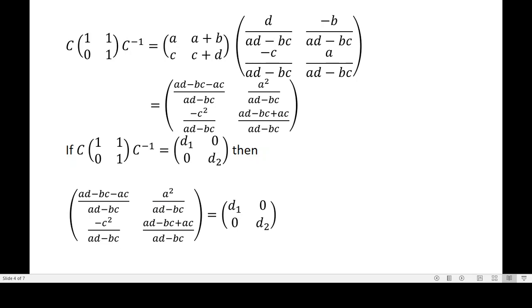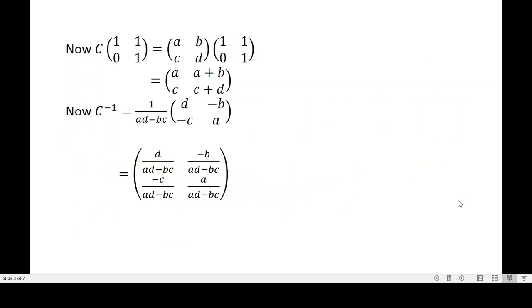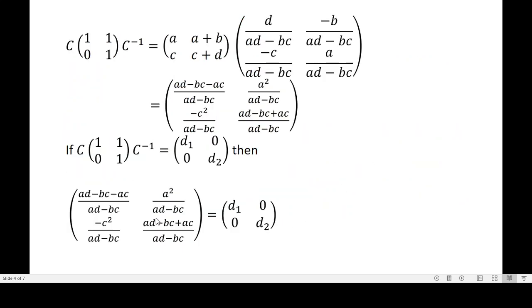But that is a contradiction. Why is it a contradiction? Because AD minus BC is not equal to 0. Suppose A equal to 0, C is equal to 0, then AD minus BC is equal to 0, which means that the matrix C is singular. Therefore AD minus BC is not equal to 0, which implies that A is not equal to 0 and C is not equal to 0.